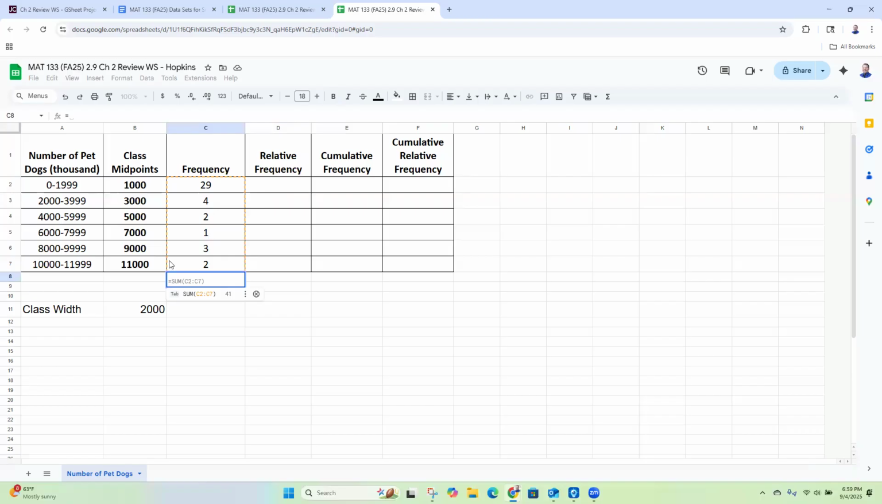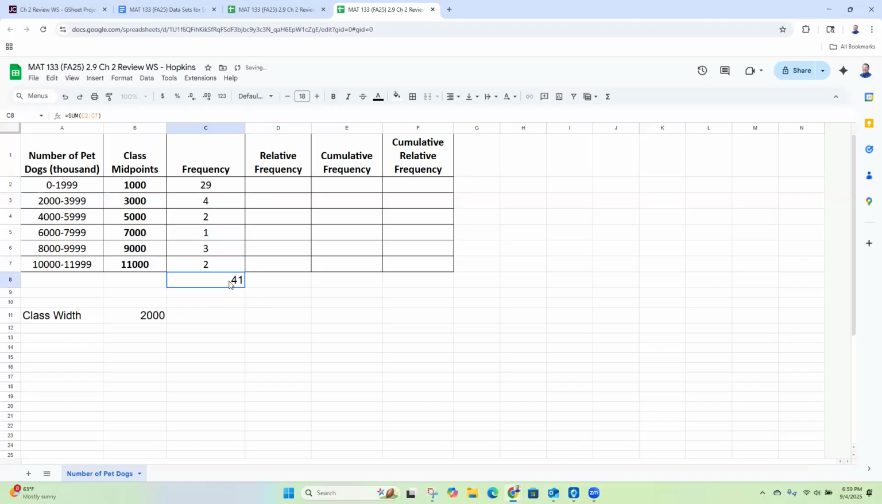So Google Sheets is actually pretty smart sometimes. And it's like, hey, do you want to sum these? Yes, that's exactly what I want to do. So I can just hit tab and it'll use that formula. Or if you don't trust it, or if you're in Excel, you can do equals, sum, open my parenthesis, and then I'll click and drag the ones that I want to add up, and then hit enter. And so I have 41. So there's 41 countries in Europe with some dogs. So that's the number I want to divide by.